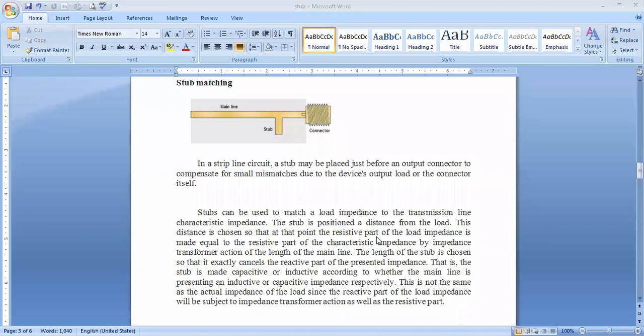What have we learned so far? Stub matching with respect to open circuit and short circuit, with respect to capacitive reactance and inductive reactance, and its length, right? The electrical characteristics of the length.